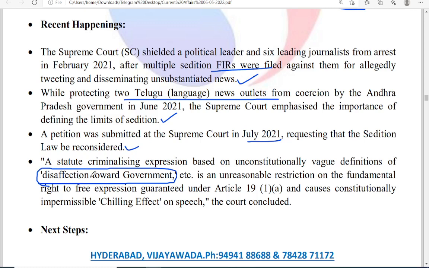Disaffection towards the government is regarded as opposition, but in reality it is an unreasonable restriction on the fundamental right of free speech and expression guaranteed under Article 19(1)(a), and causes a constitutionally impermissible chilling effect on speech.